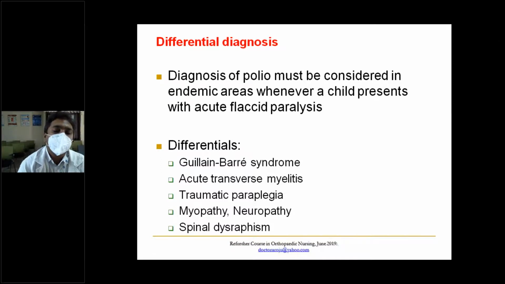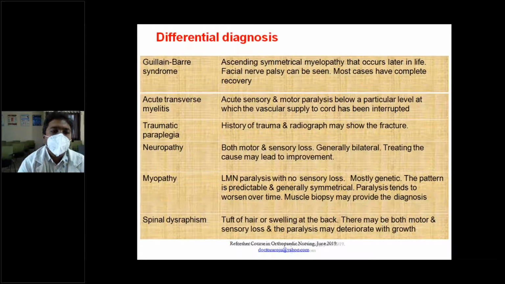Other differential diagnoses to think of are Guillain-Barré syndrome, acute transverse myelitis, traumatic paraplegia, myopathy, neuropathy, and spinal dysraphism. In Guillain-Barré syndrome, ascending symmetrical paralysis occurs later in life.